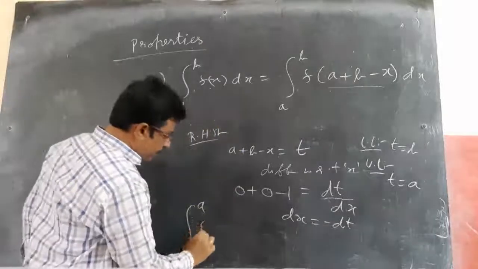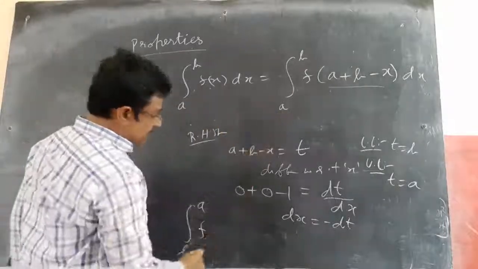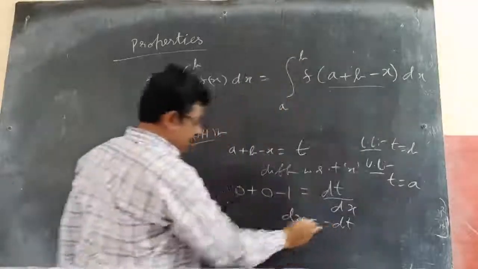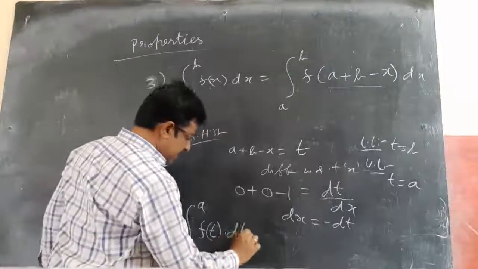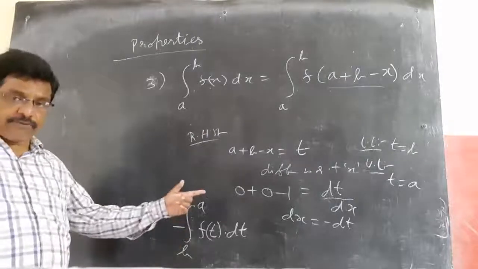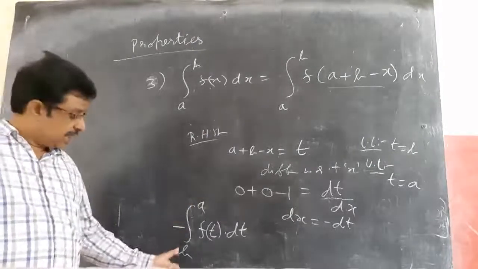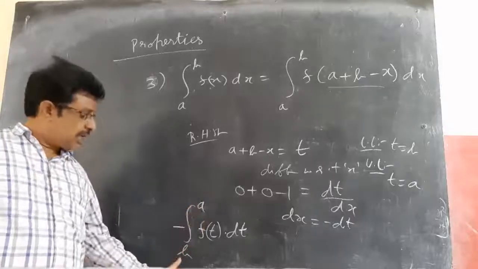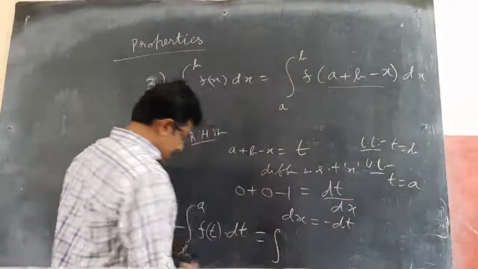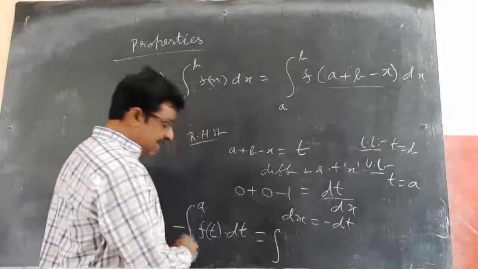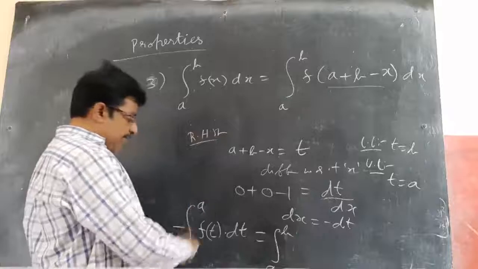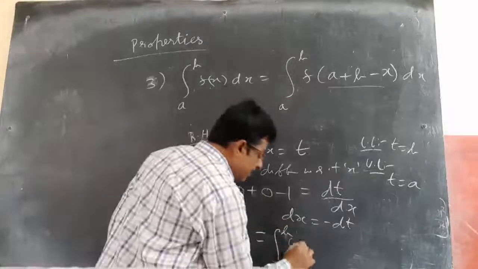And this is f of a plus b minus x, which I am taking as t. So, f of t into, in place of dx, I need to get minus dt. Now, if I bring the minus inside, from the second property, if I change the limits, upper limit to lower limit and lower limit to upper limit, I will get a minus. Minus of minus becomes plus. So, this minus I can make plus by changing the limits. Now, instead of b to a, I am writing a to b, f of t dt.